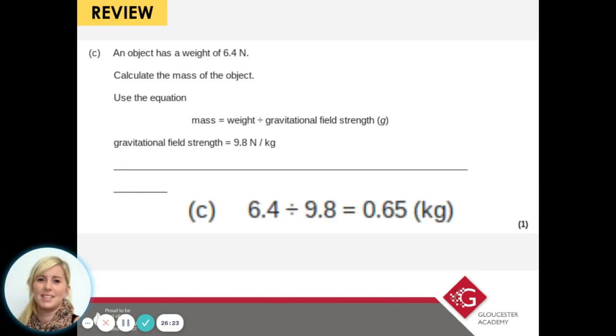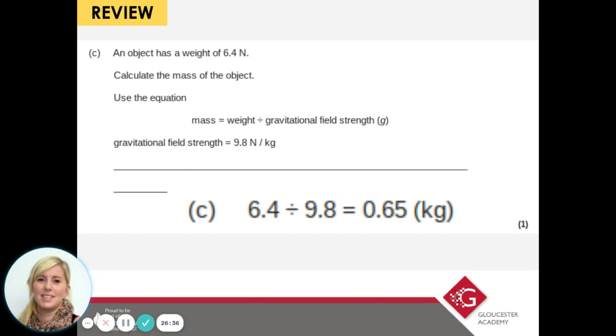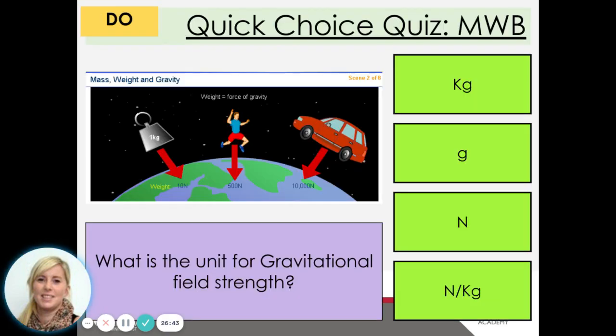Okay, so you should have then done 6.4 divided by 9.8, which will give you a final result then of 0.65 kilograms. I just want to point out that in this question, they gave you the kg, but if they'd forgotten or they on purpose were not giving you the units, then it would be up to you to write the units to get full marks.